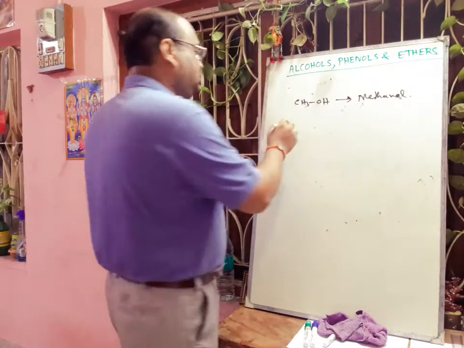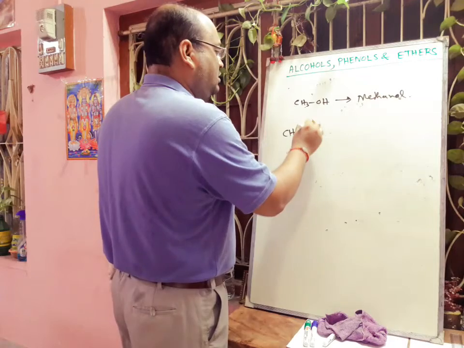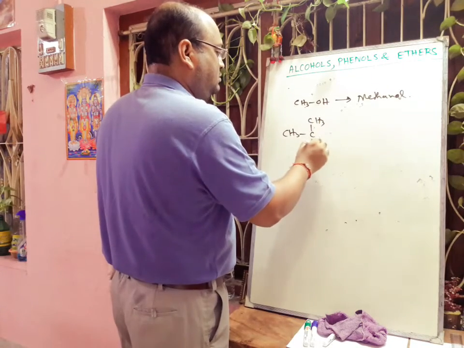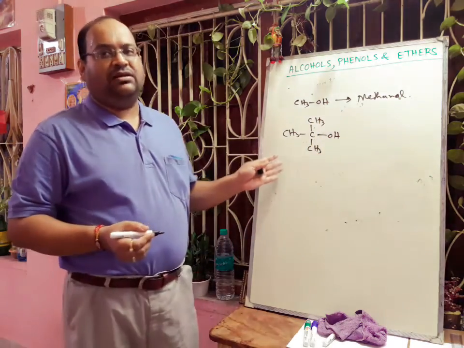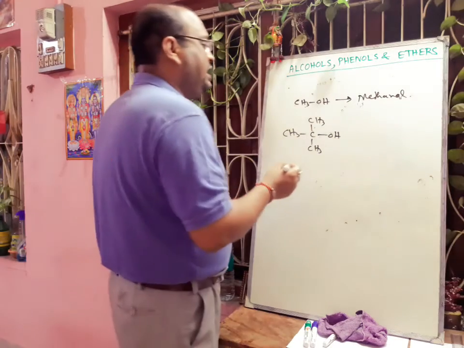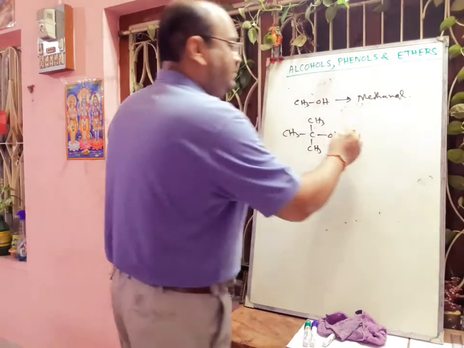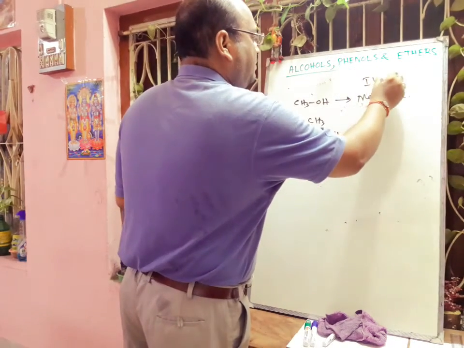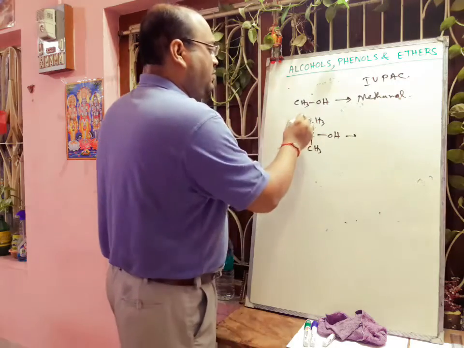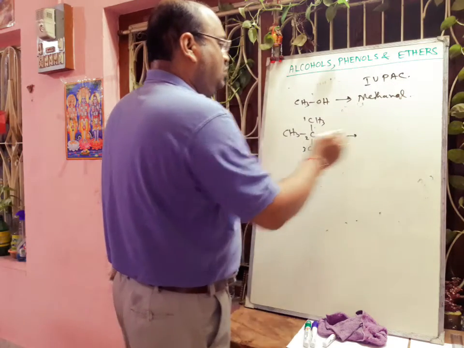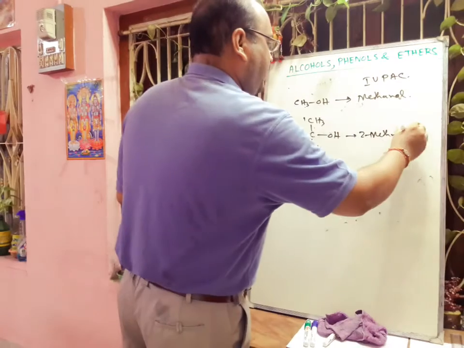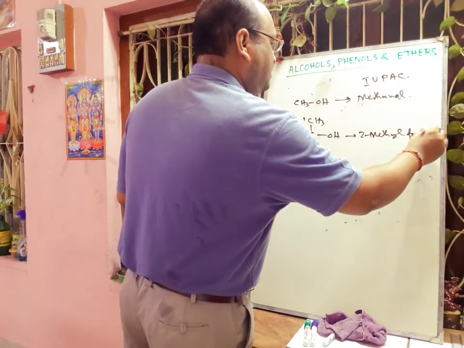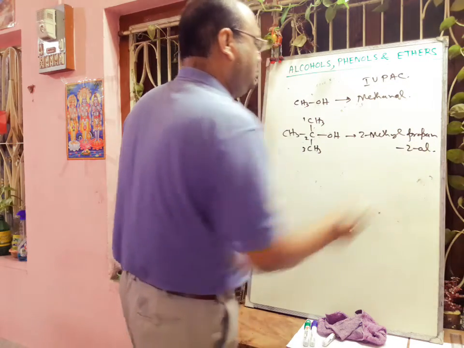If we think about this molecule, its common name is tertiary butyl alcohol, and if we write the IUPAC name, then it will be 1, 2, 3, 2-methylpropan-2-ol. Okay.